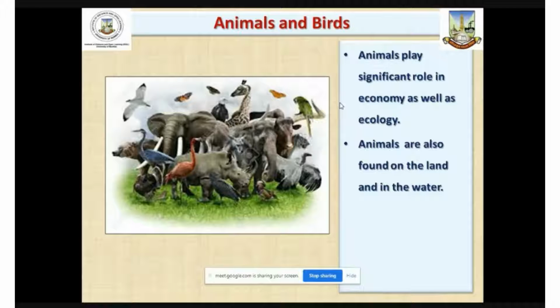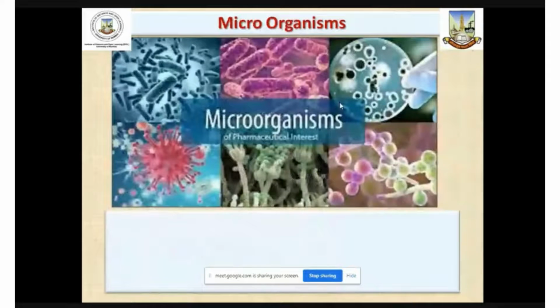And besides that, birds also play important role. Birds play important role in the ecologic system, and it also has a role, not exactly the important role in the economy directly, but ecologically they are very much important.